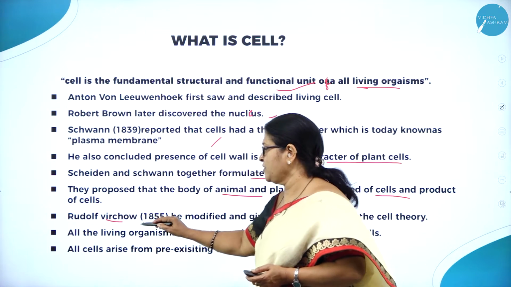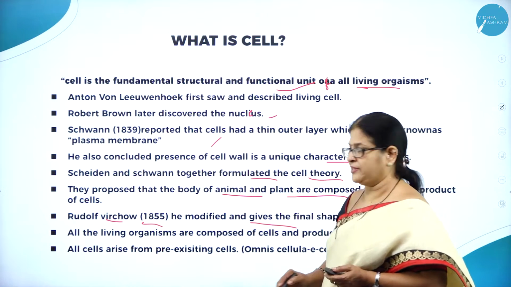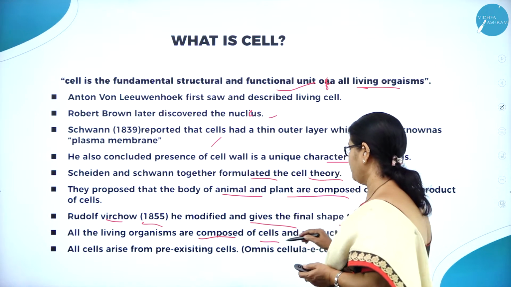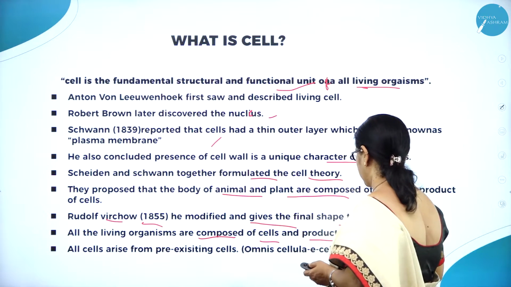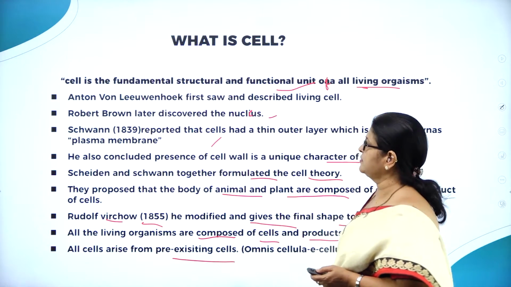Then Rudolf Virchow, in 1855, modified and gave the final shape to the cell theory: all living organisms are composed of cells and products of cells, and all cells arise from pre-existing cells.